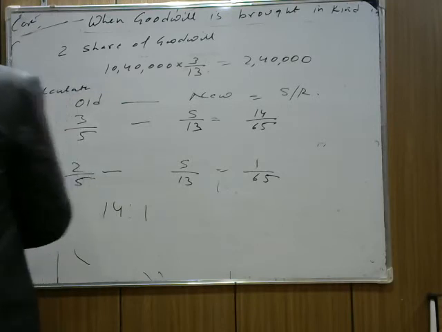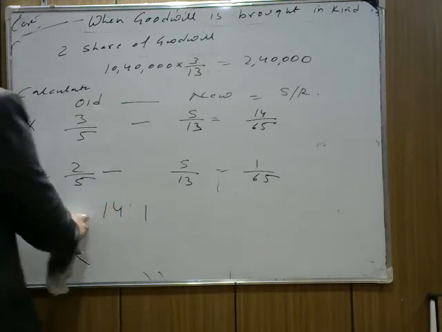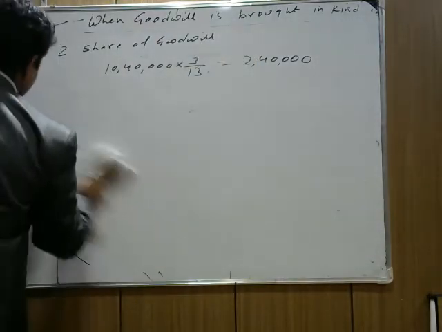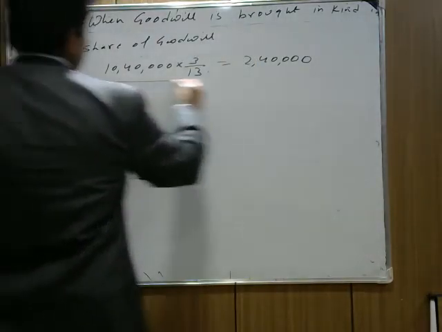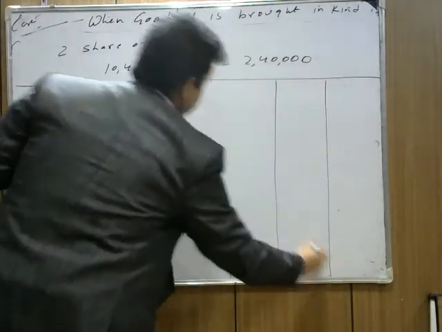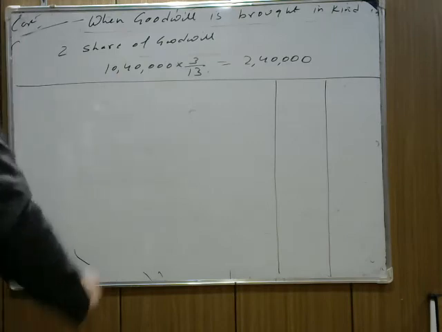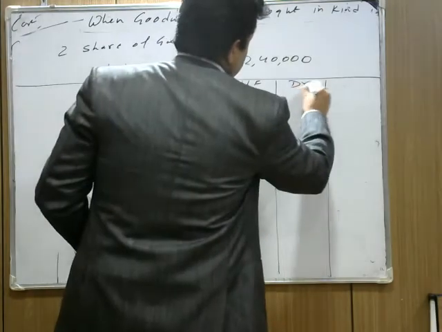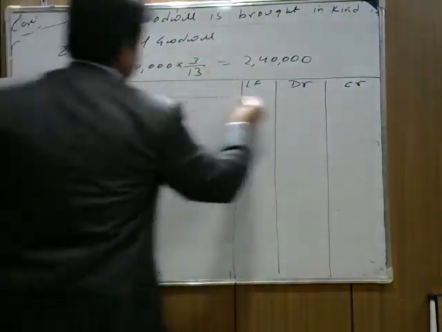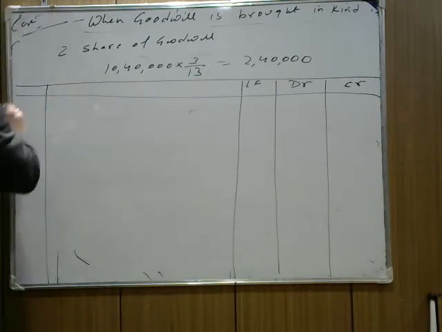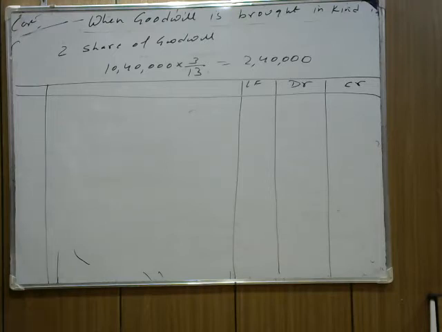Next part is, we found the sacrifice ratio 14:1. Next is to pass the journal entries. So we need to pass separate journal entries. First one is, we write particulars, ledger folio, debit and credit. The date will be April 1st 2019.